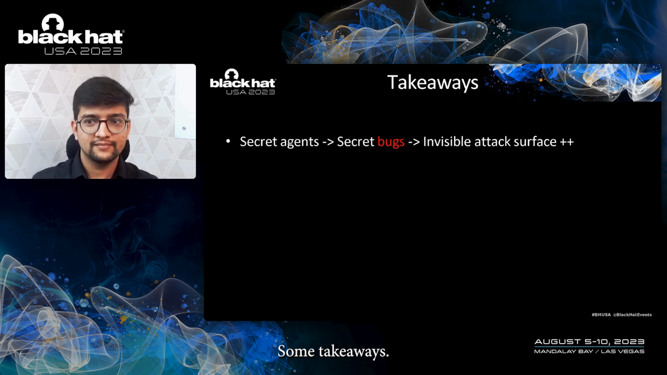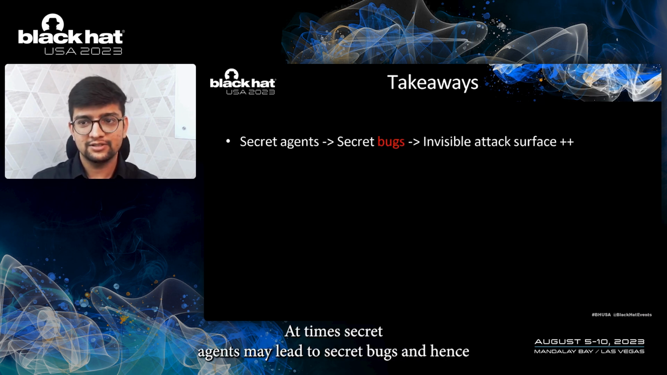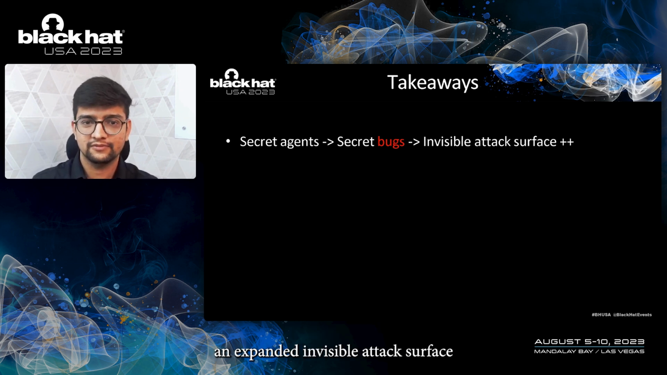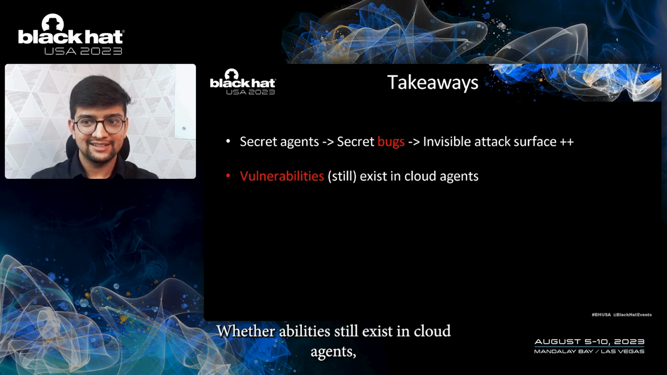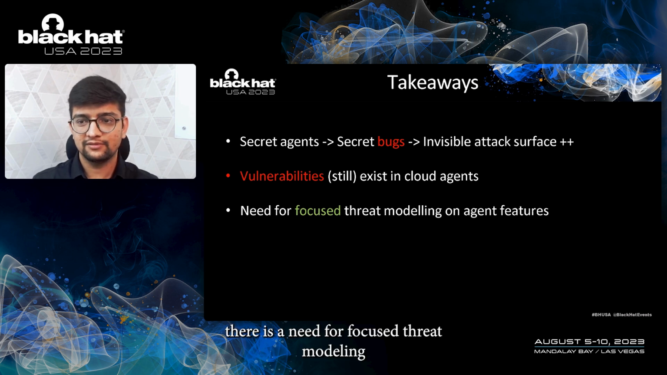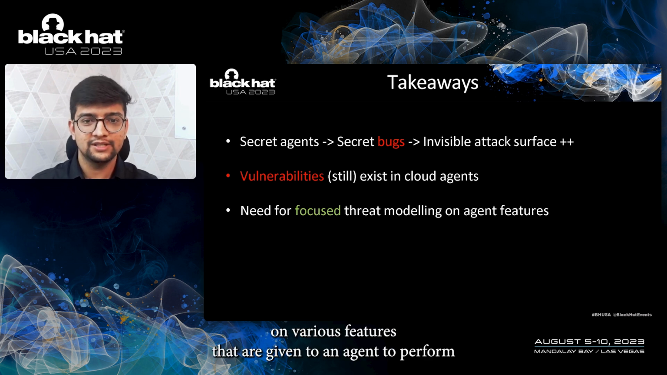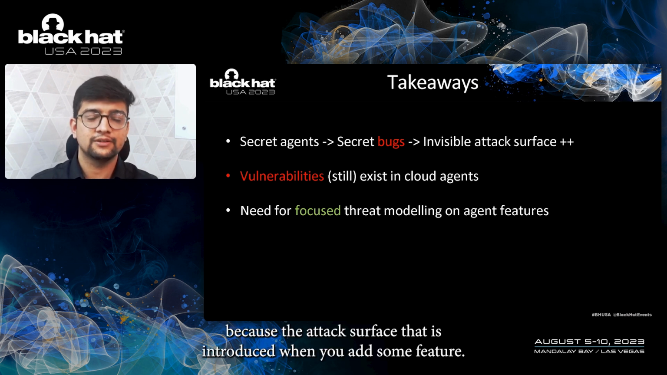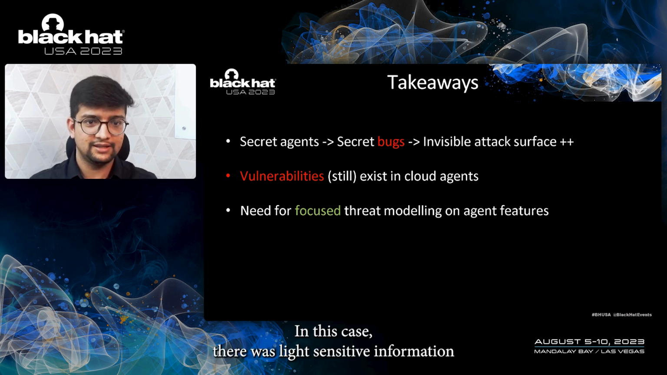Some takeaways. At times, secret agents may lead to secret bugs and hence an expanded invisible attack surface. Also a silent threat: vulnerabilities still exist in cloud agents. There is a need for focused threat modeling on the various features that are given to an agent to perform, because of the attack surface that is introduced when you add some feature. In this case, sensitive information was being leaked, and that may be an issue.